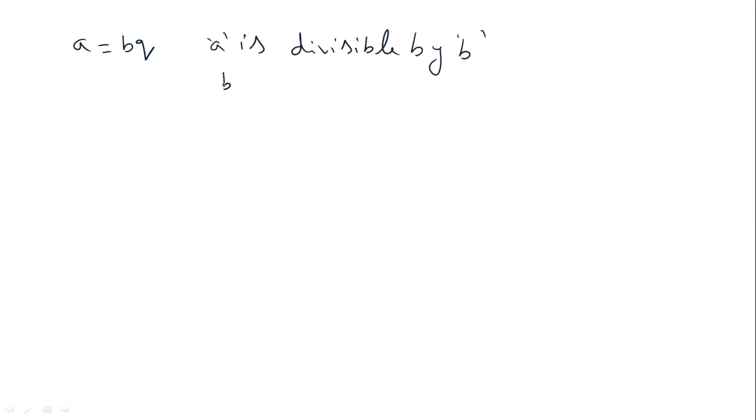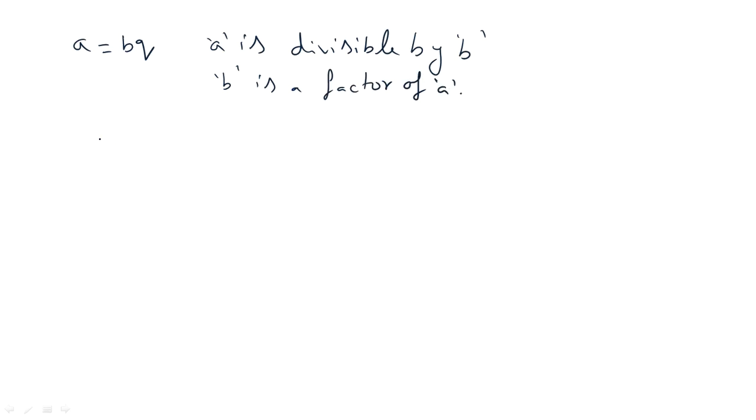Now, if a is equal to bq, then a is divisible by b, isn't it? a is divisible by b, which means b is a factor of a.